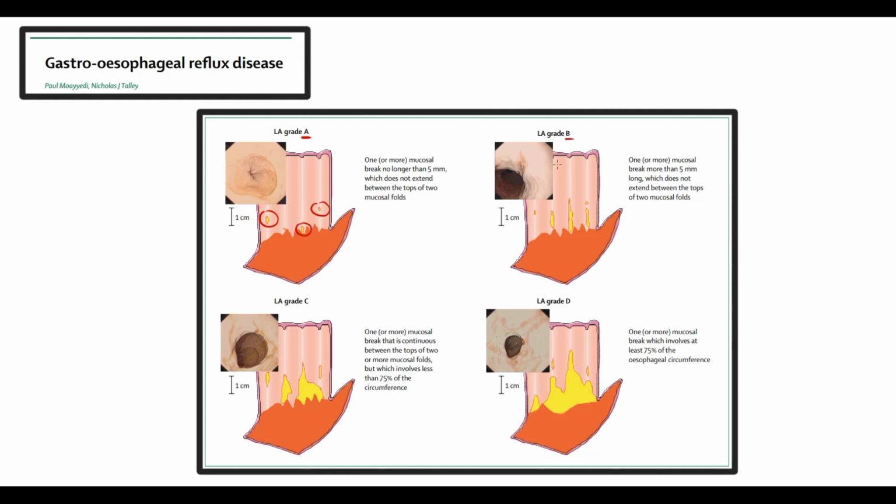Grade B is the presence of local big erosions. Grade C is the presence of large erosions, but they affect less than 75% of esophageal circumference. And grade D is very large erosions that affect more than 75% of esophageal circumference.